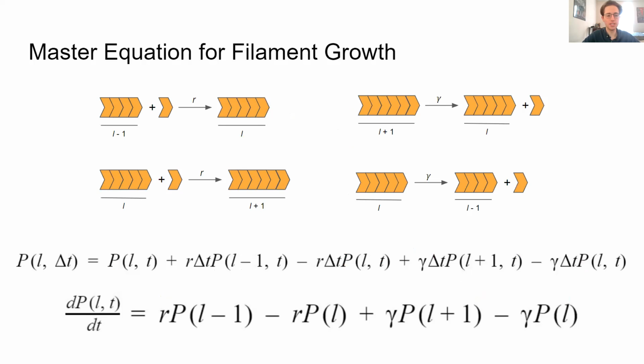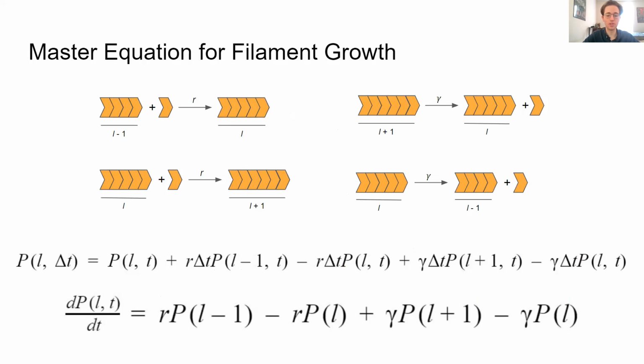For the purposes of simulation, each of these filaments is described using a master equation. The master equation is derived from the idea that there are four basic events that can happen with filaments. A filament can increase in length from L-1 to L, can decrease from L+1 to L, can increase from L to L+1, and can decrease from L to L-1.